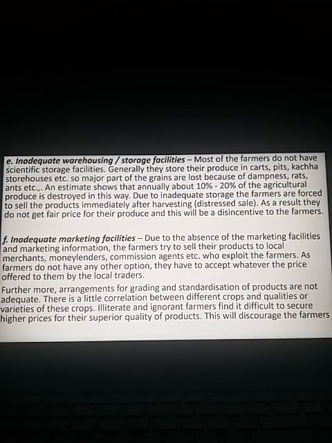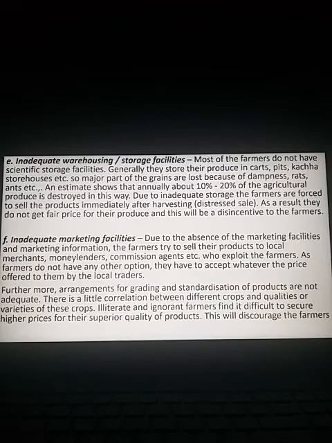Now let us move on to point E. Inadequate warehousing. Remember, the word warehousing stands for storage facilities. Most of the farmers are not getting adequate, sufficient storage facilities. So this is also one of the problems or reasons for the backwardness. Let us discuss this point in detail.